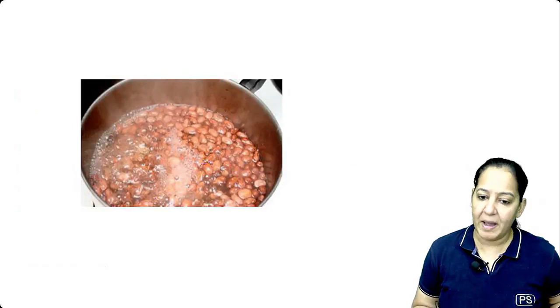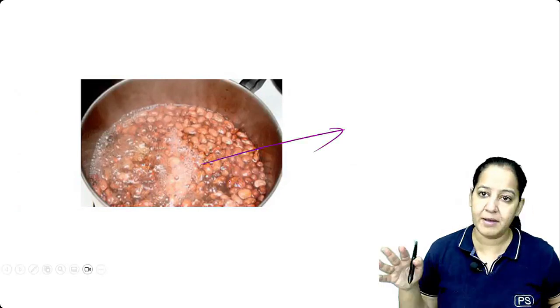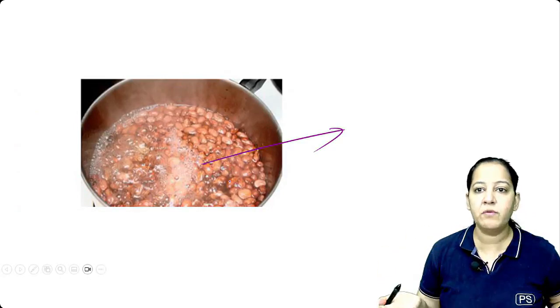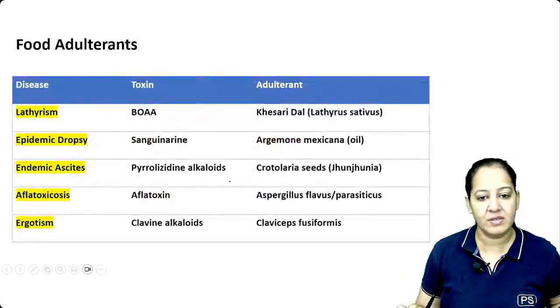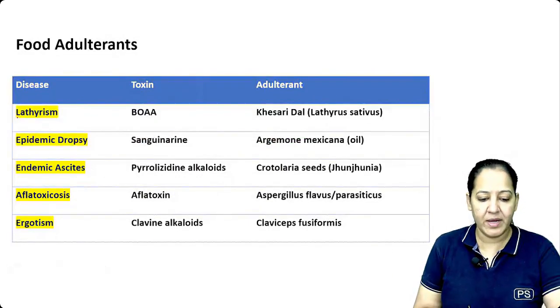Okay. So by boiling, we can remove that. By boiling, the toxin goes into the water, and you remove the water and then cook the dal. So this is arhar dal. So first we are done with lathyrism.